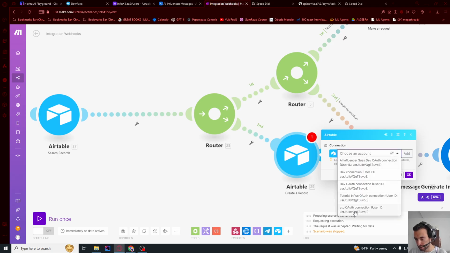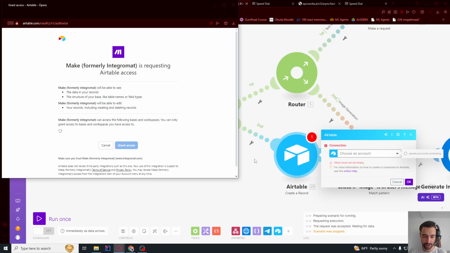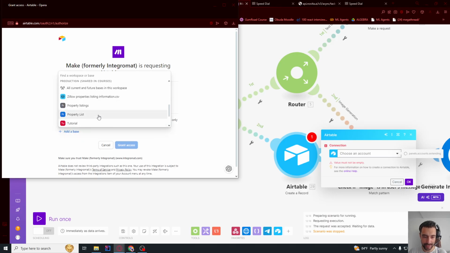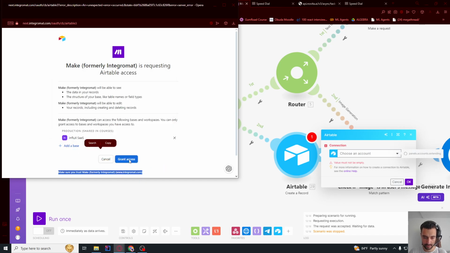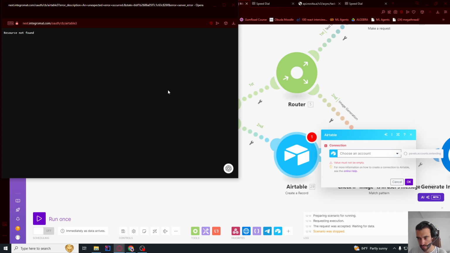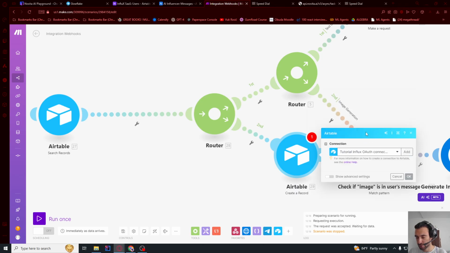And let me choose tutorial influx OAuth, and we need to expand permissions for also writing into the table. Now we just have permission to read from the table. So let me grant access, or add base, this one, and then grant access. We can just exit out of this, wait for a few moments, and it's going to work.